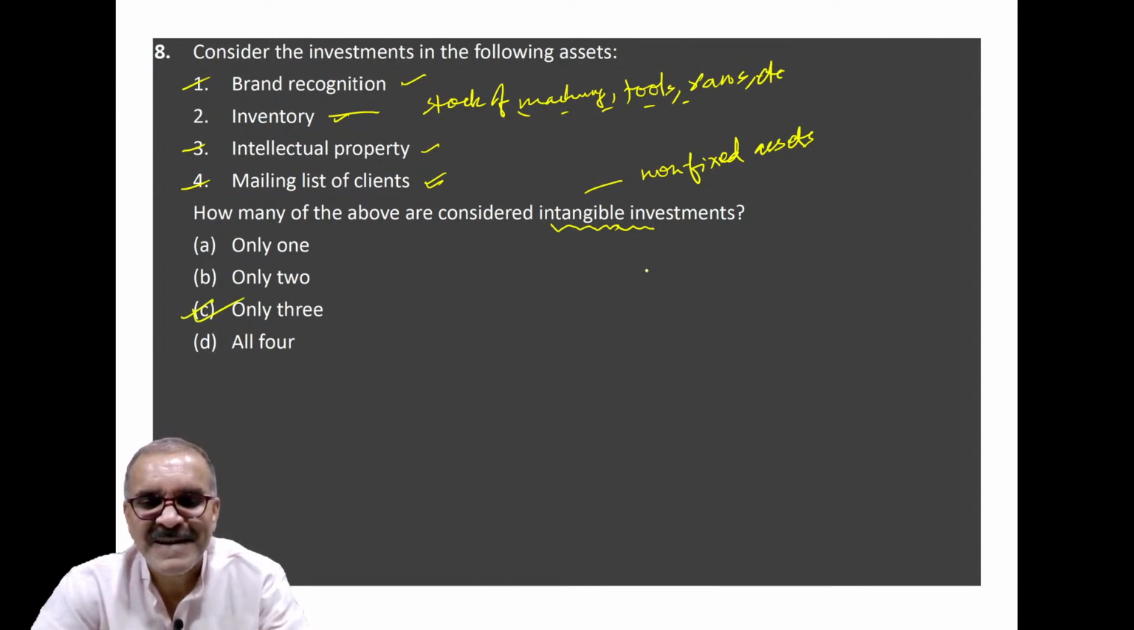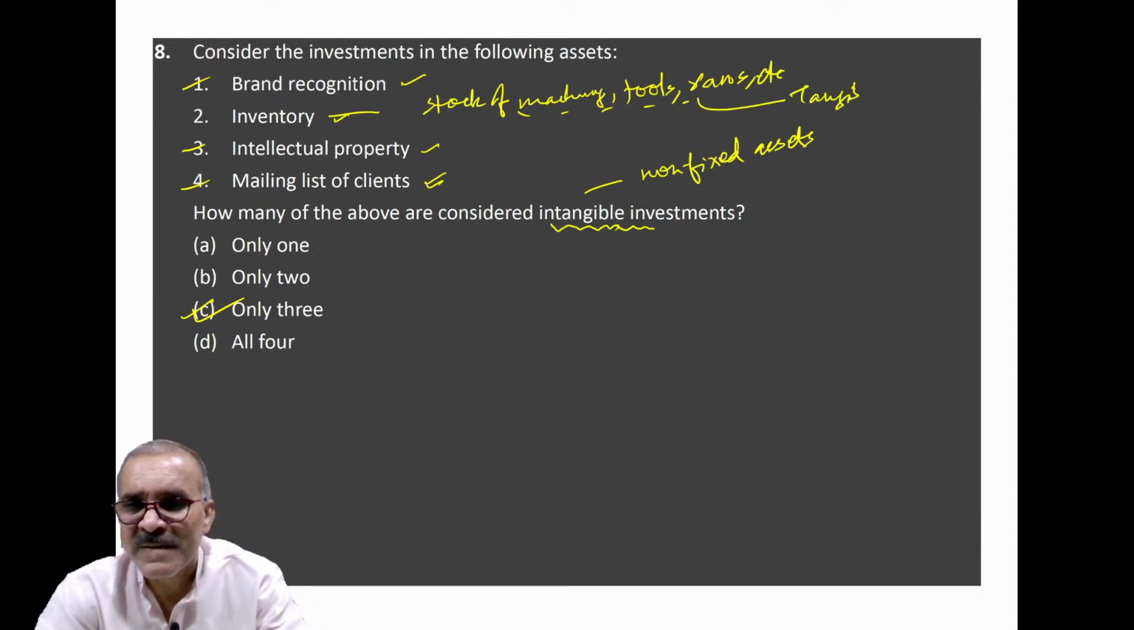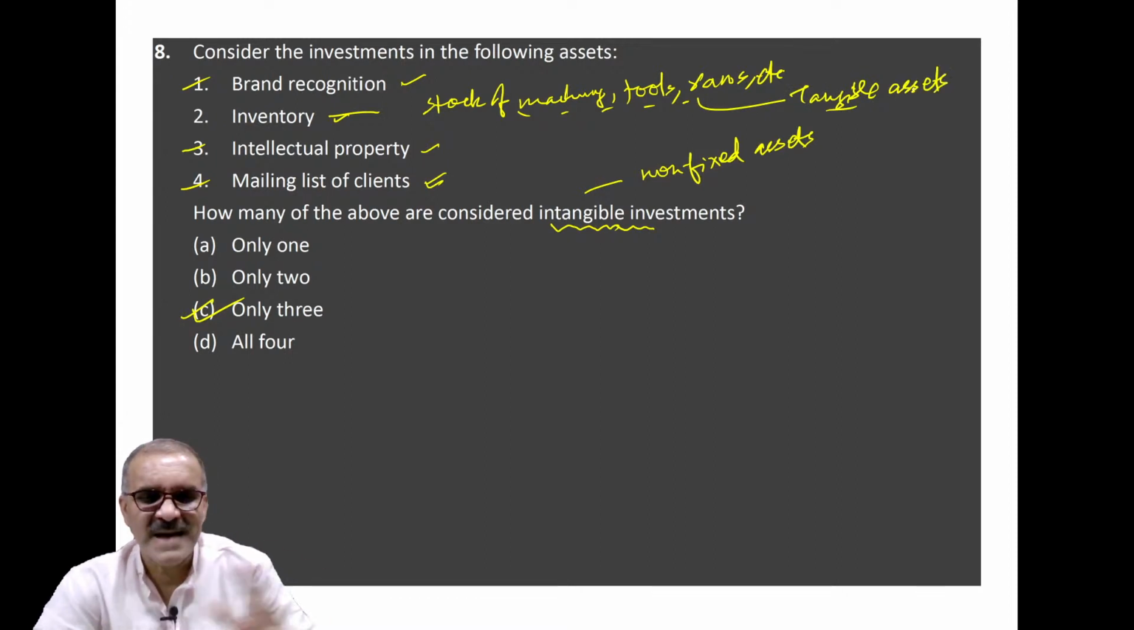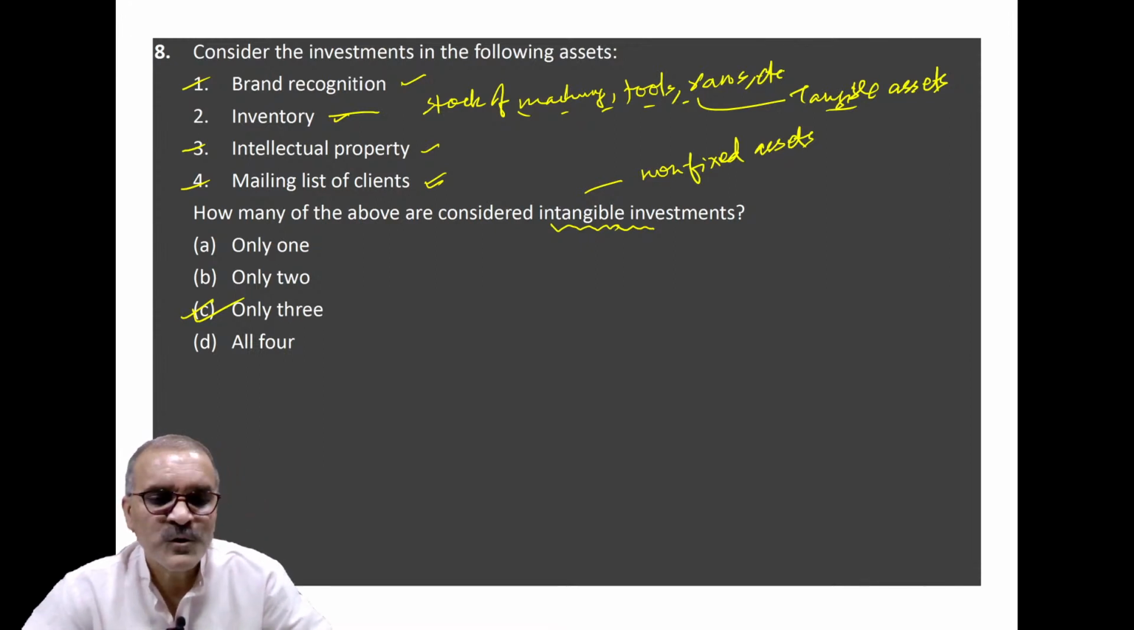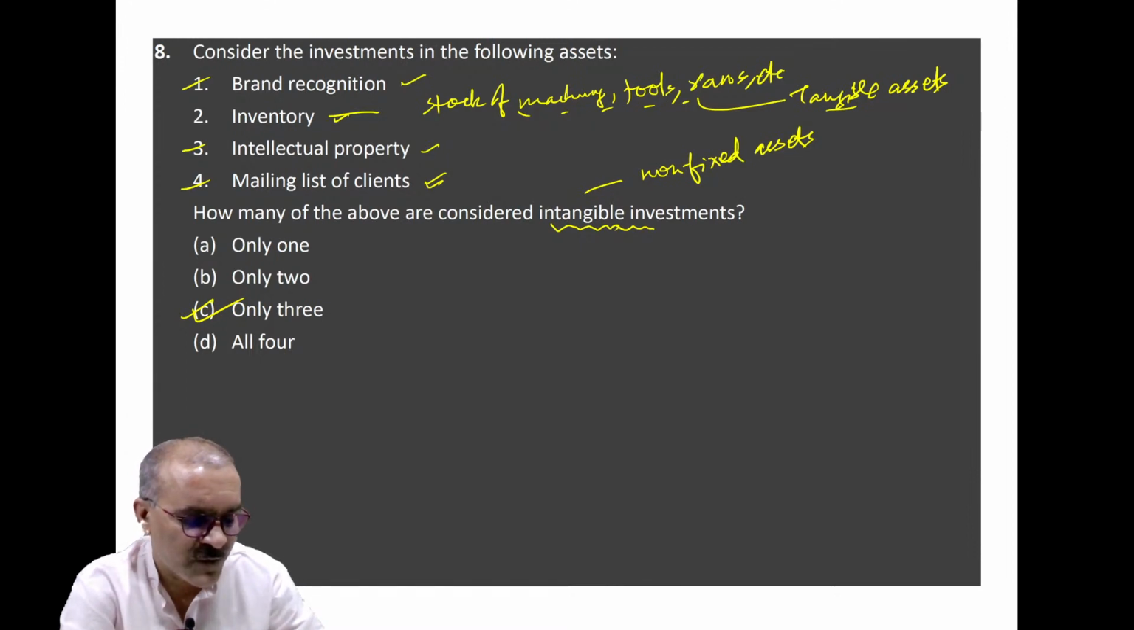Clear? And the others are basically tangible assets. Clear? Did you understand? Tangible and intangible have the same classification which you do in case of hardware and software. Clear?